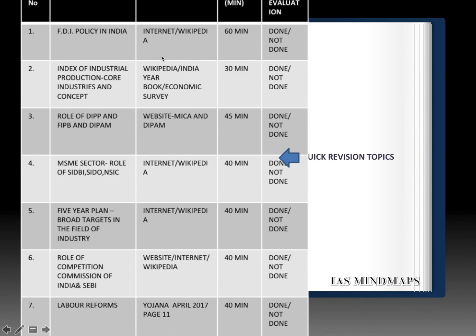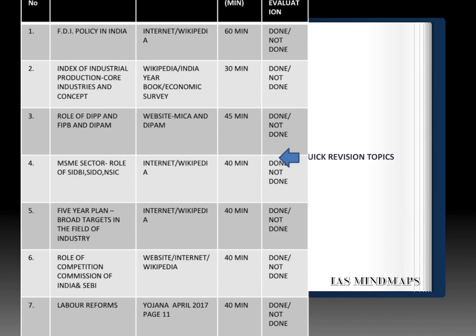Third, the role of the Department of Industrial Policy and Promotion, that is DIPP, and the Foreign Investment Promotion Board, FIPB, and DIPAM, Department of Investment and Public Asset Management. So the role we have to see. Along with this, focus upon the Cabinet Committee on Economic Affairs. And the best source are the websites of the ministries.